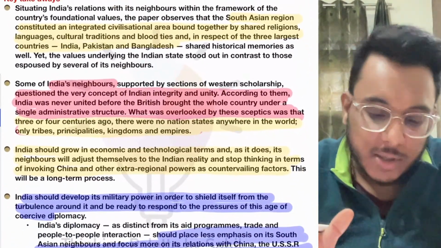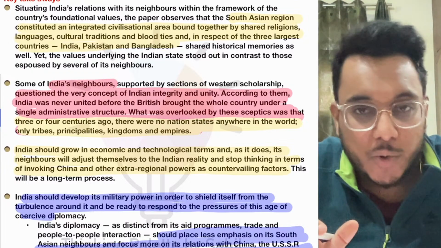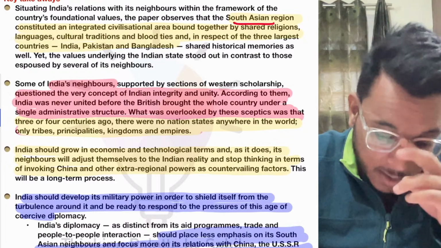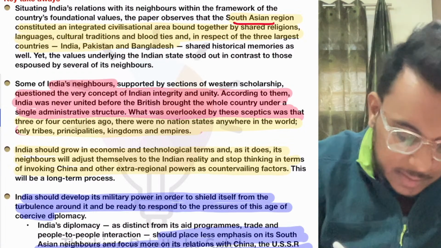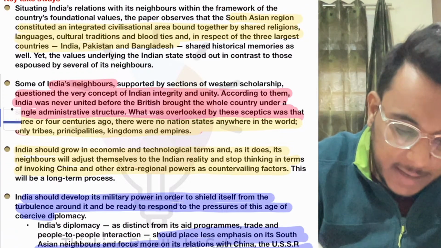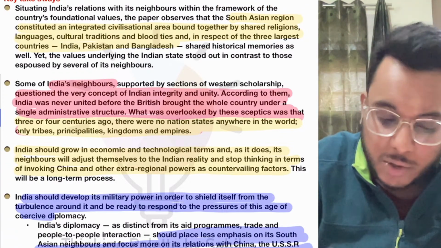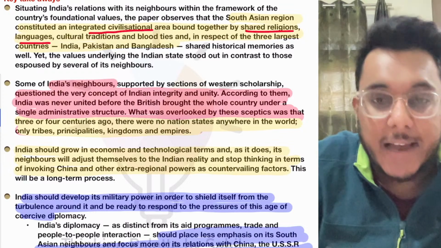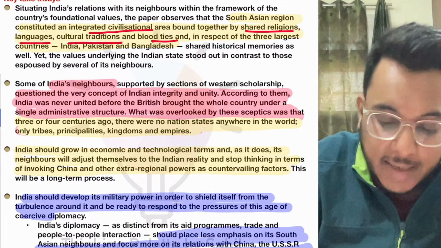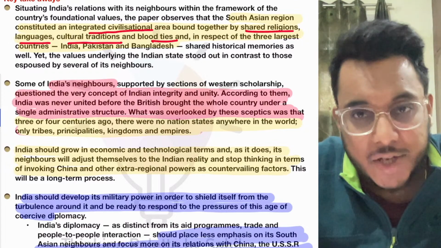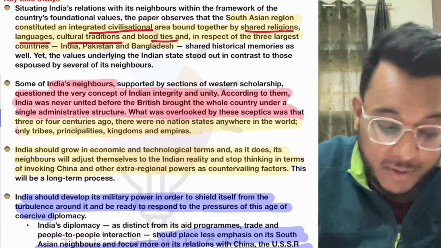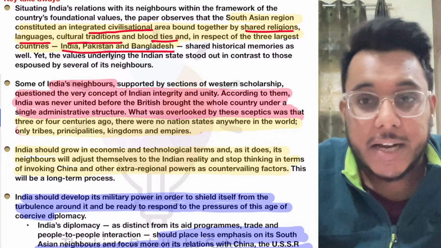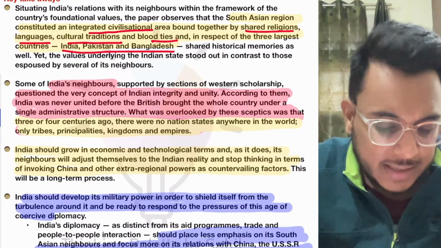Now the article is talking about this particular thing: India is situated in the South Asia region, and it constitutes an integrated civilizational area where we have shared religion, shared language, shared cultural tradition, blood ties. Okay, and these shared cultural and blood ties are shared between three countries actually: India, Pakistan, and Bangladesh, because they were the undivided India. They were the Indian subcontinent. That is something that is there.